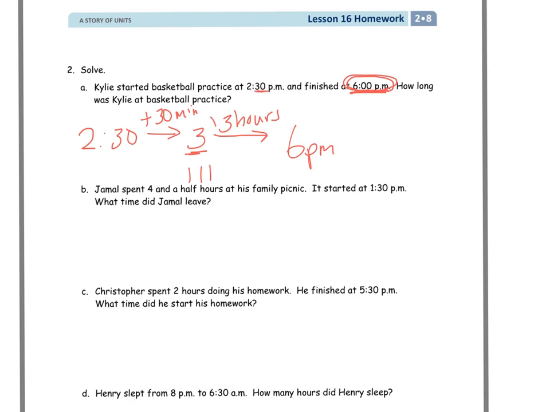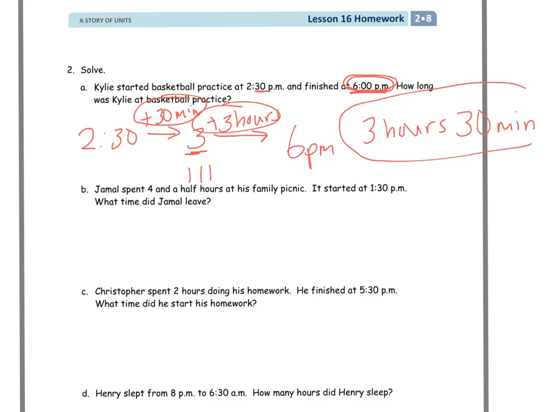So what do I have here? Anything with a plus sign I add. I have 3 hours, 30 minutes. Now they're both talking about time, hours and minutes, but they're not the same unit. It's like talking about inches and feet. They both measure length, but they're not the same size. Just like a minute is not the same length or amount of time as an hour is. So we have to keep them separated with 3 hours and then 30 minutes.